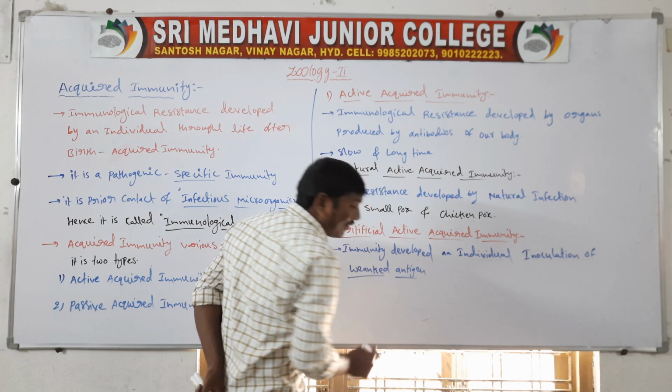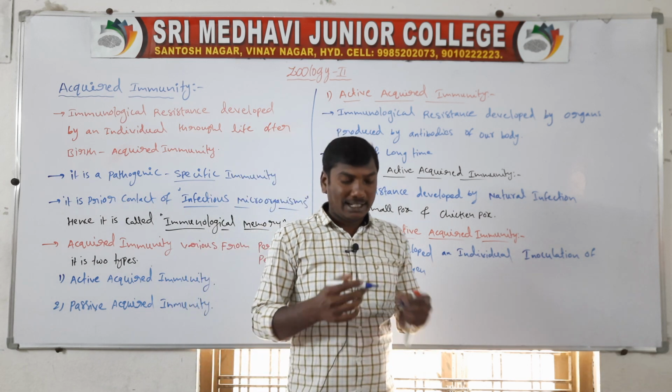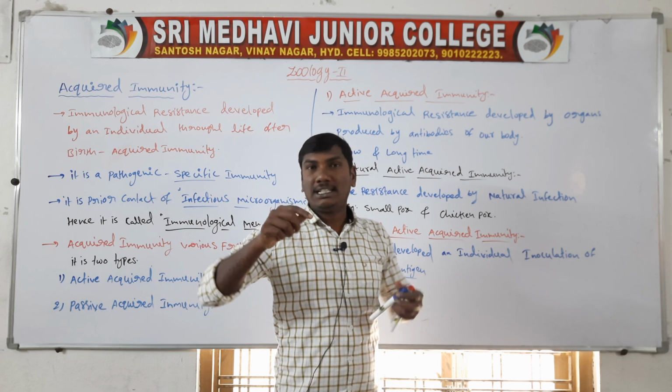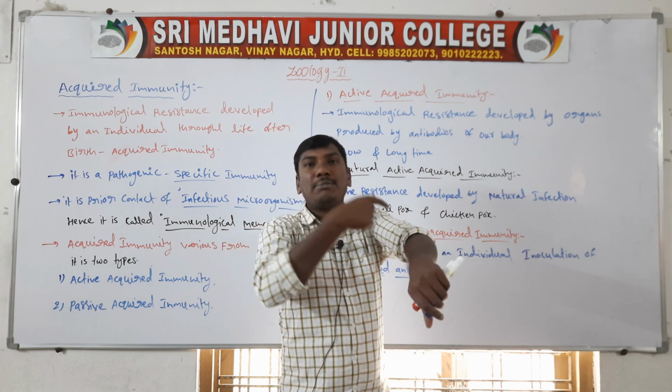The weakened antigens are, for example, weakened microorganisms. The inoculation means injection of weakened antigens.